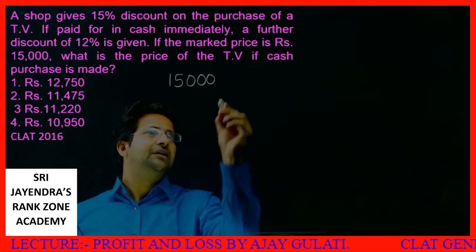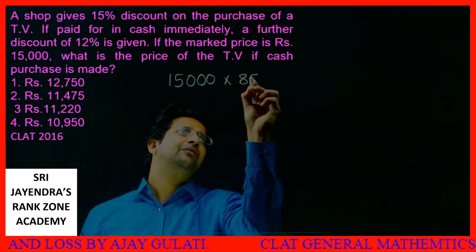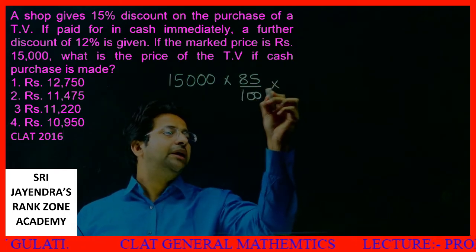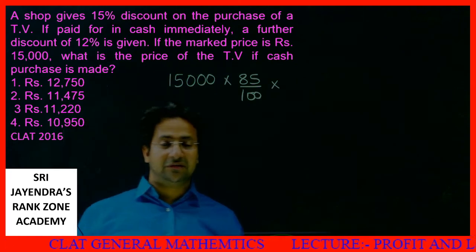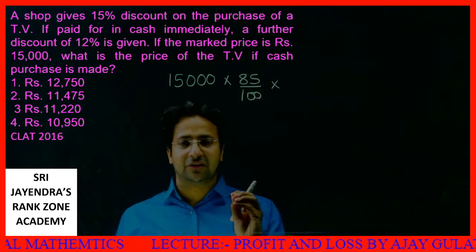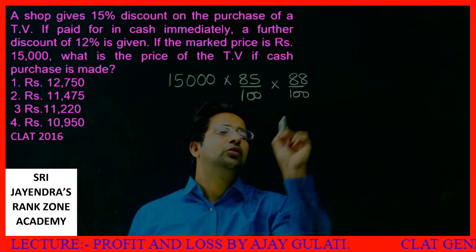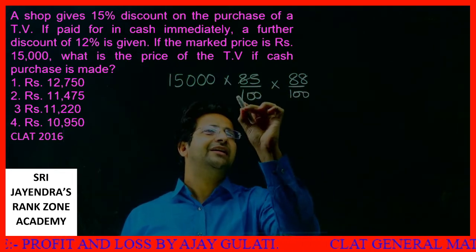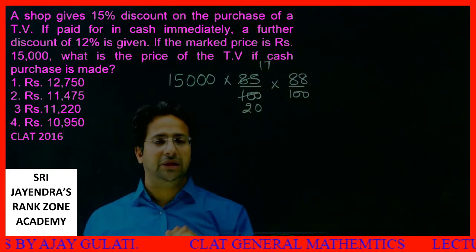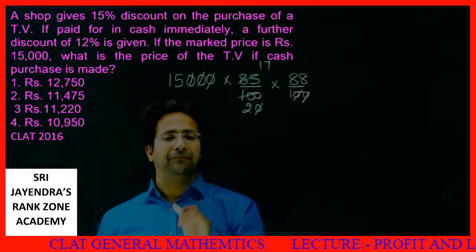Now there is a discount of 15%, so that means the TV is available for 85%. But if I purchase it on a cash basis, I'll further get a discount of 12%. So how much will I be paying? 88%. Okay, clear? This thing I can write as, if I cancel by 5, this becomes 17, this becomes 20. So far clear?